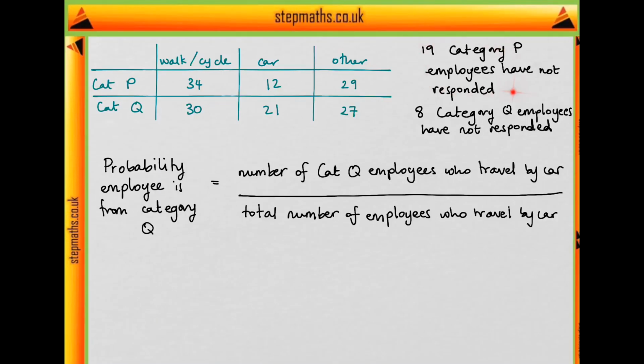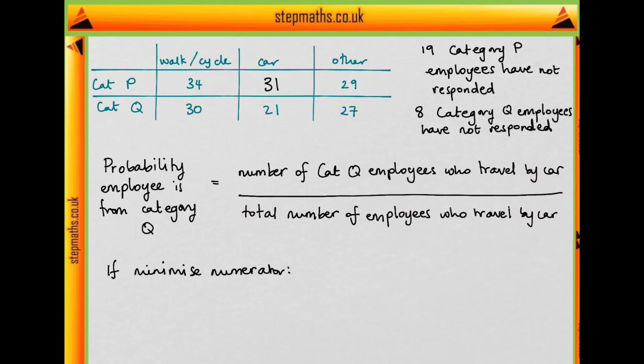Okay, so we've got 19 category P employees to put somewhere in this table. And remember we said we wanted as many category P employees travelling by car as possible. So I think it's pretty obvious we're going to put all 19 of them in here. That's going to give us 31 category P employees travelling by car. Now we have to decide what we want to do with these 8 category Q employees. We have to choose either to minimize the numerator or to maximize the denominator.